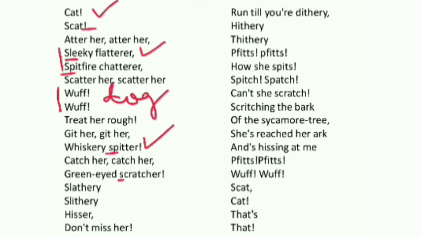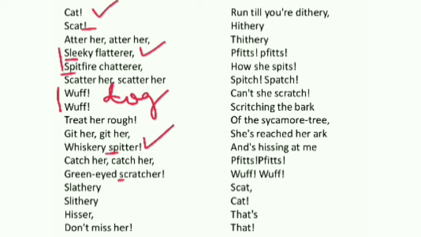Run till you are dithery. Dithery means confused or very much tired. Until you get tired or confused, till then you run. Run till you are dithery. So here, the poet has used very good diction. All these words are rhyming together, and you see how carefully she has used these words.